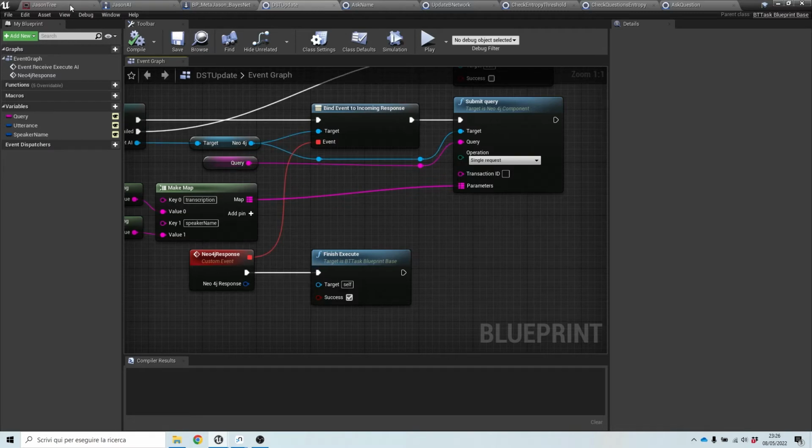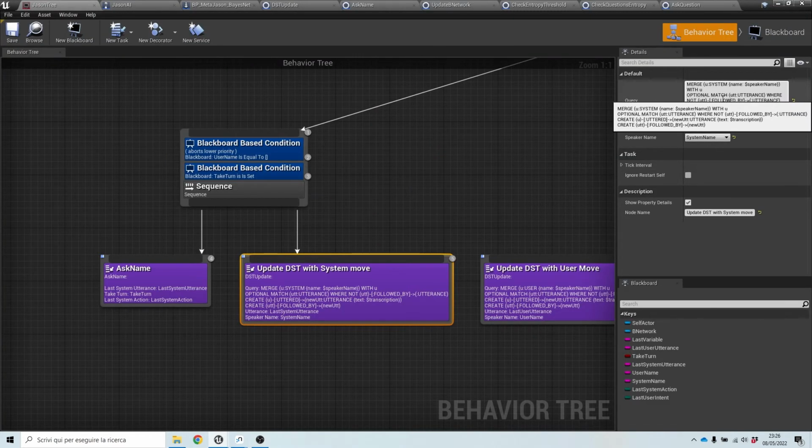So this query is designed to add a node in the graph and link it to the last utterance that was just said. So in this example, we will be tracking the dialogue in the sense that we will make a chain of utterances appear in Neo4j so that we can see at the end of the test who said what and what was the sequence of the sentences that were uttered.